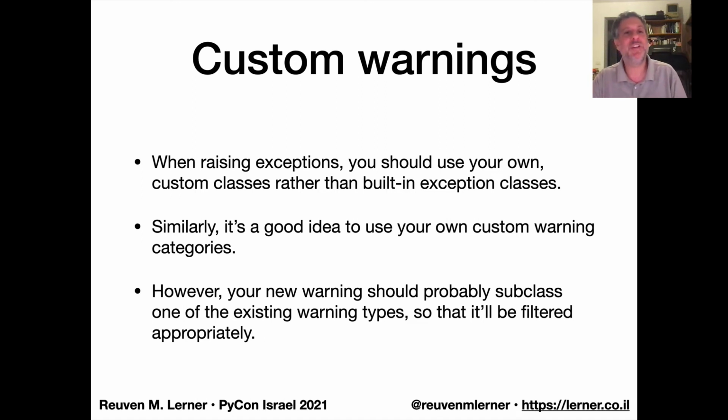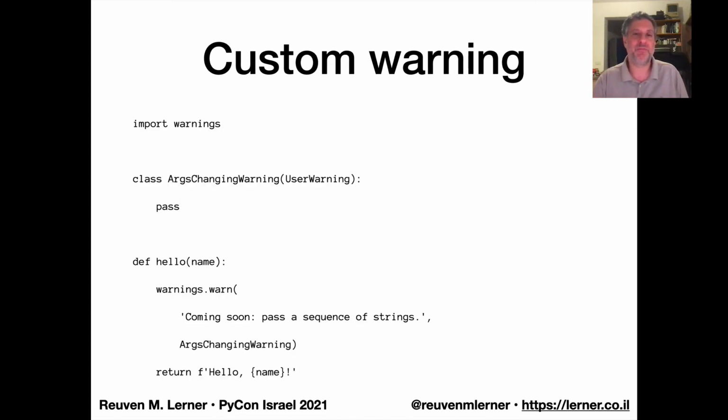Now, your new warning should subclass an existing warning type. And the reason is not only because it solves all sorts of problems of inheritance, but you can take advantage of inheritance then. If you're a subclass of, shall we say, deprecation warning, then you are a deprecation warning in addition to being something else as well. And all the rules for deprecation warnings will then affect you.